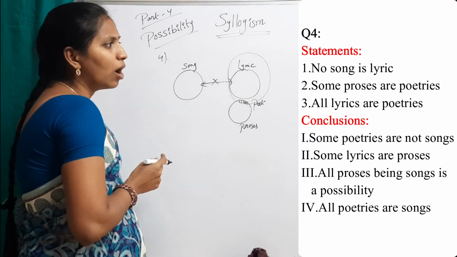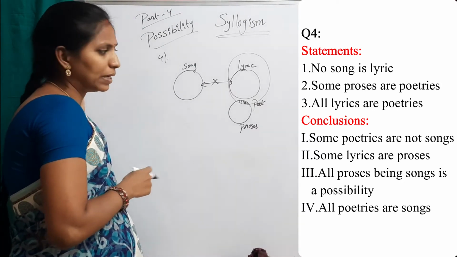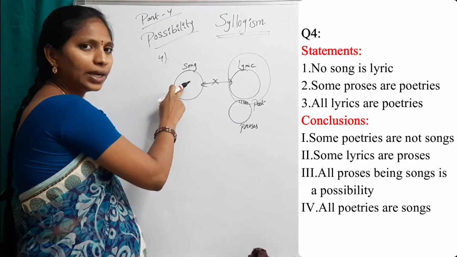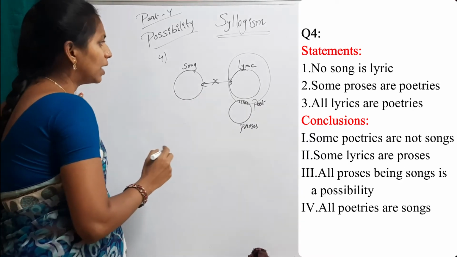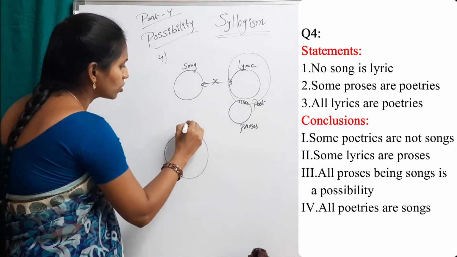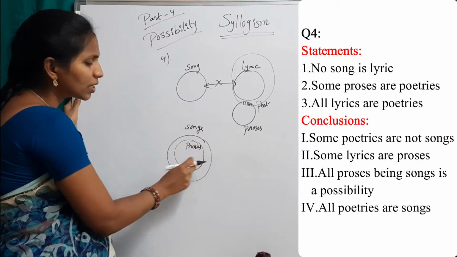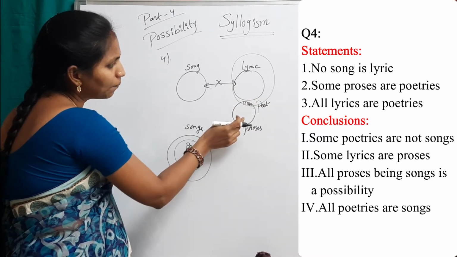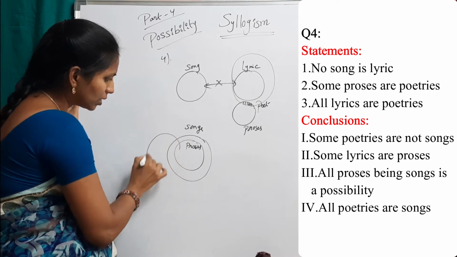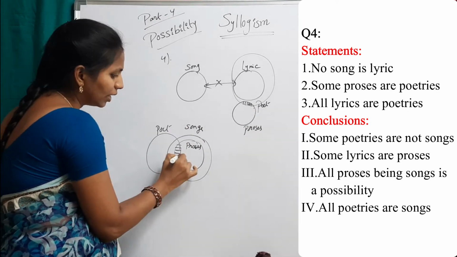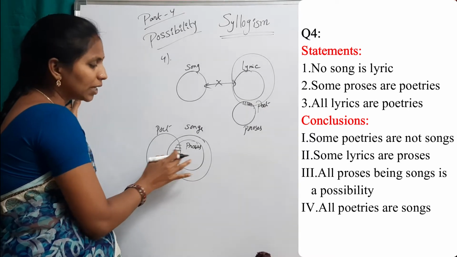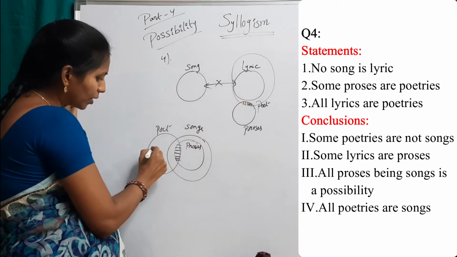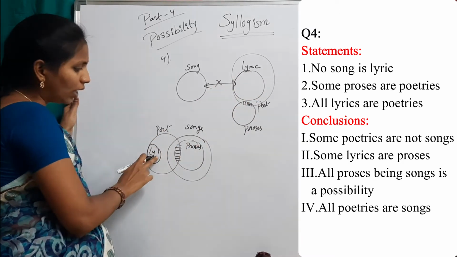Now see the third conclusion. All prose being songs is a possibility. Yes, we can connect this prose and songs. Now I want to draw the possible diagram. This is songs. All prose being songs is a possibility. There is a connection in between prose and poetry. Some proses are poetries, means see here, this is poetry and this is some part, the intersection part of poetry and proses. And all lyrics are poetries, so I want to write lyrics here.